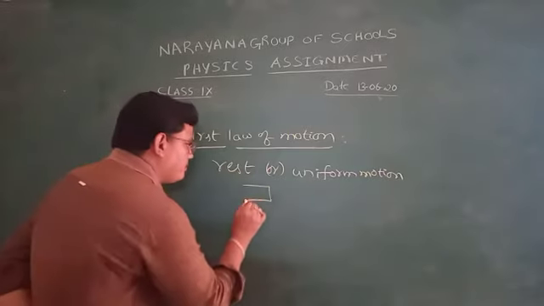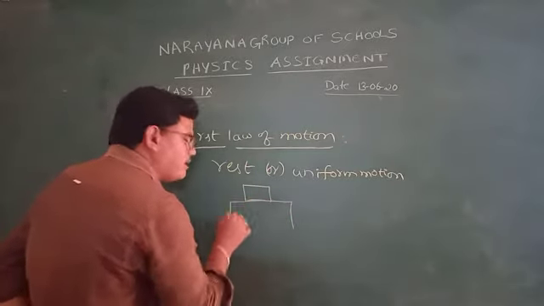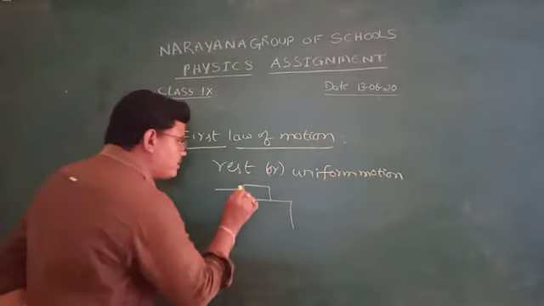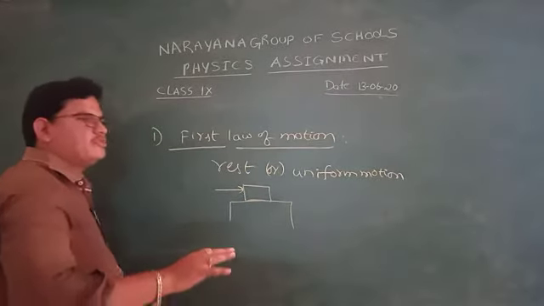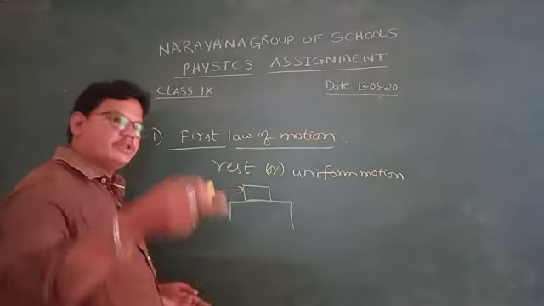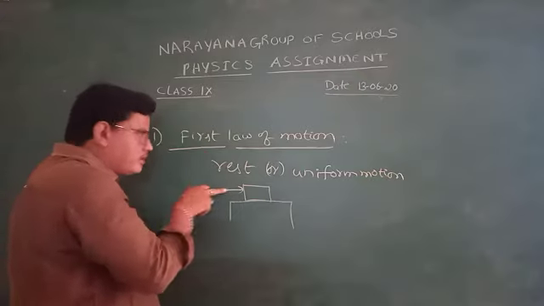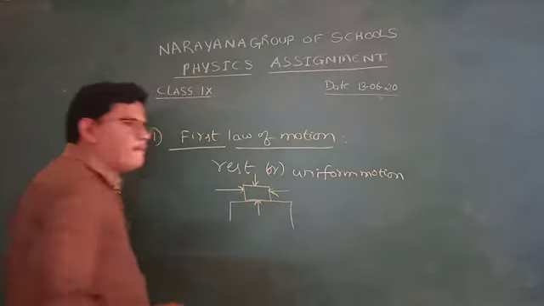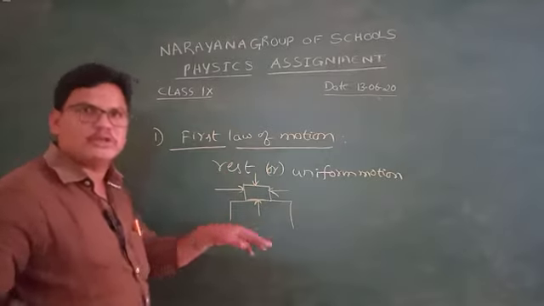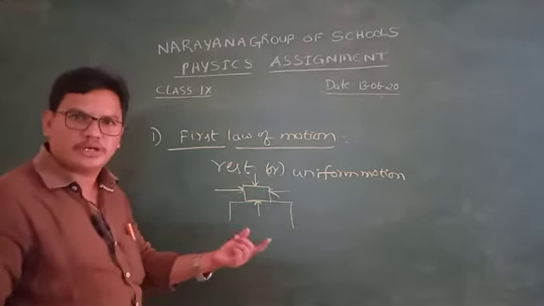Suppose we take an object which is on the table. Now applying force in this direction, it will move. If no external force is applied, even though some forces are applying in this direction, this direction, this direction, the resultant force is nothing but zero.